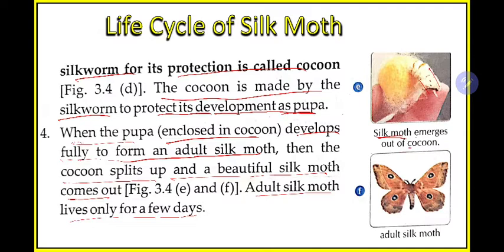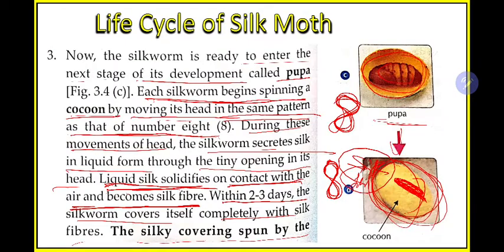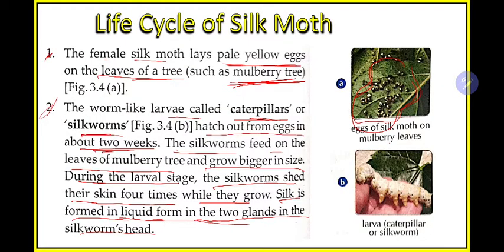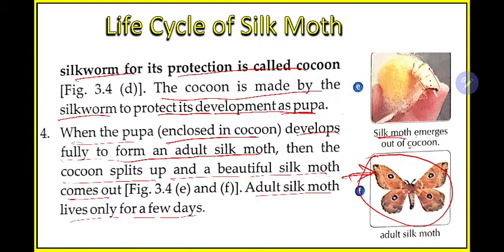After some days this will develop into a mature adult. See, from this egg it has now developed. In this overall process it takes some time, around 3 to 4 weeks.